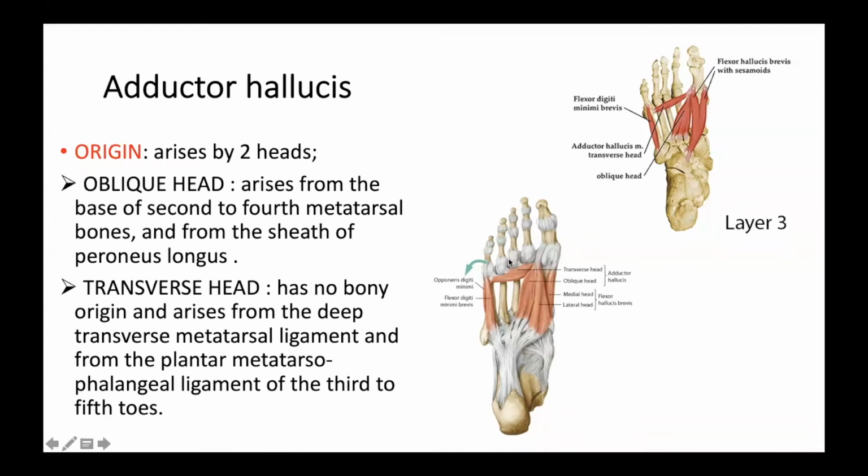So this is the first toe, this is the second toe, third, fourth, and fifth. From the third, fourth, and fifth toes, from the ligaments of the deep transverse metatarsal ligament and the plantar metatarsophalangeal ligament, this transverse head of the adductor hallucis will take origin. Is it clear, everybody?